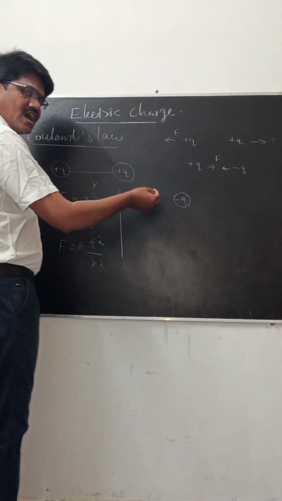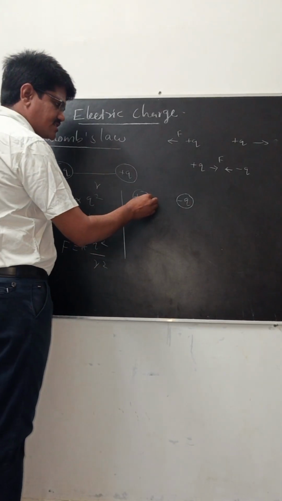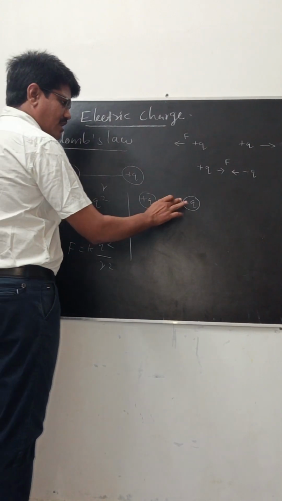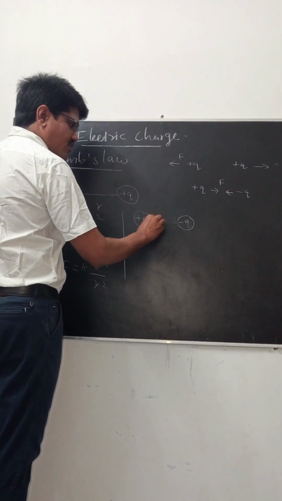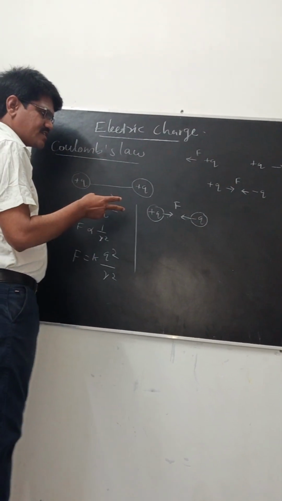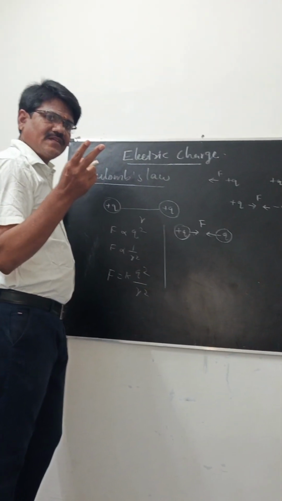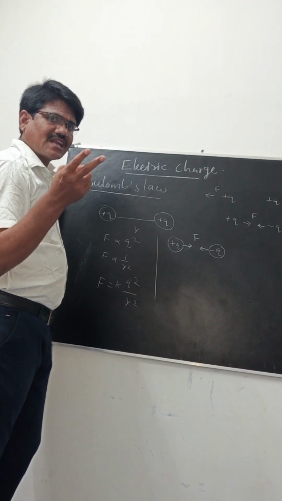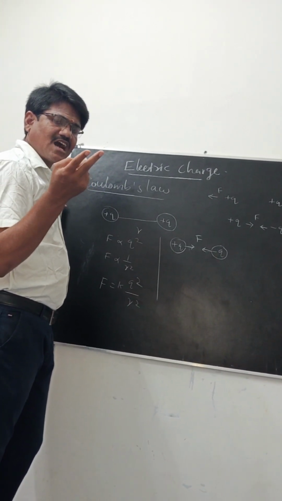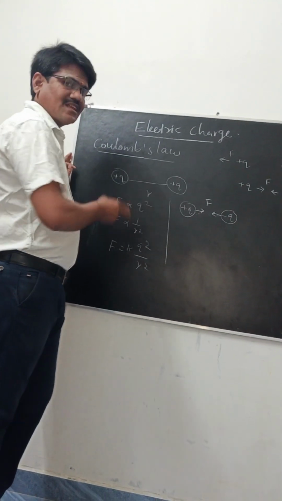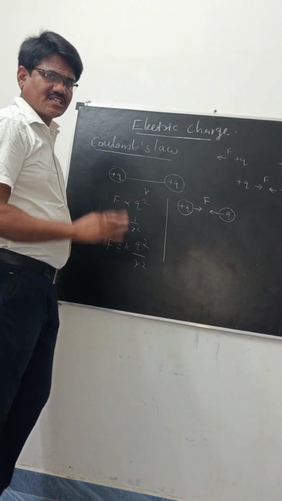Unlike charges experience an attractive force. The electrostatic force is of two types: one is the attractive force, another is the repulsive force. The attractive force is experienced by unlike charges, and the repulsive force is experienced by like charges. That is the electrostatic force.